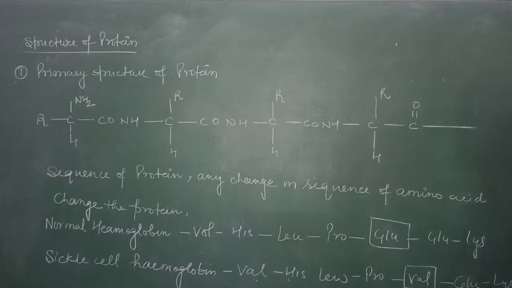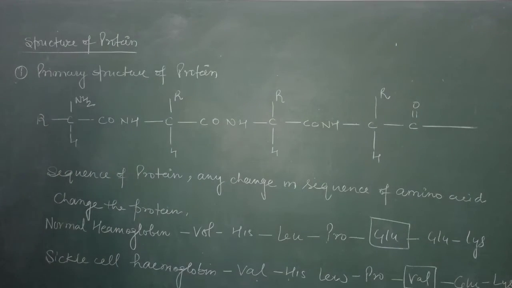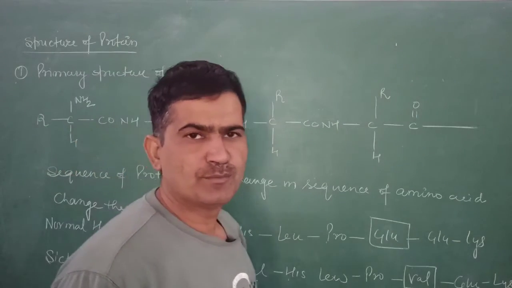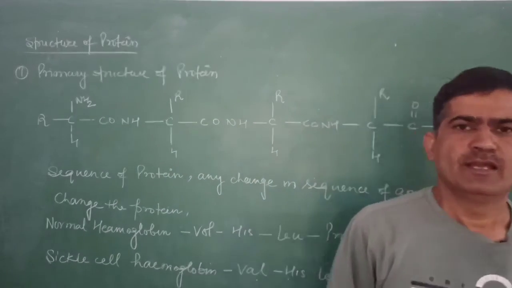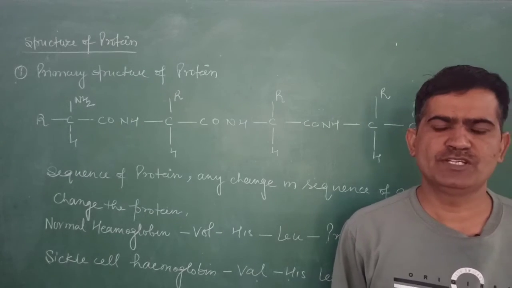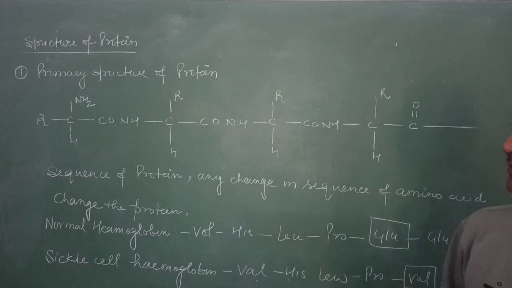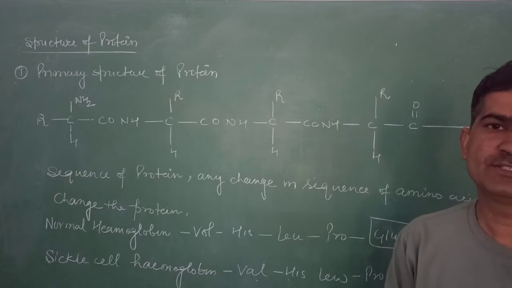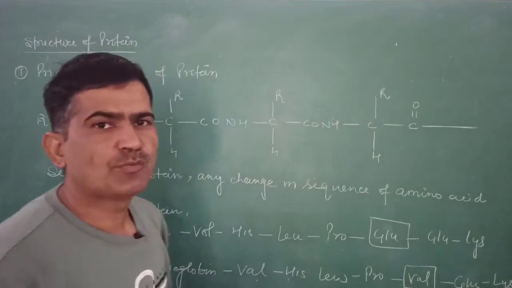Now come on students, we will study the structure of protein. The structure of protein is based on the bonding present between the amino acids, like hydrogen bonding, disulfide linkage and van der Waals forces. On the basis of this we will classify the protein structure. First we will study the primary structure of the protein.